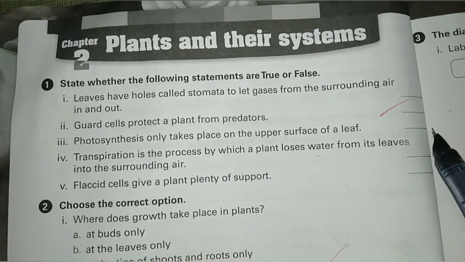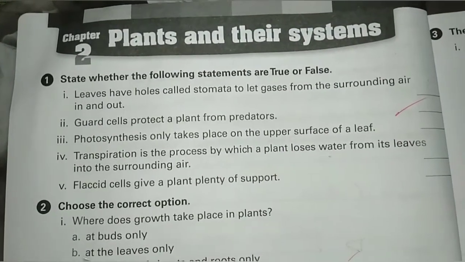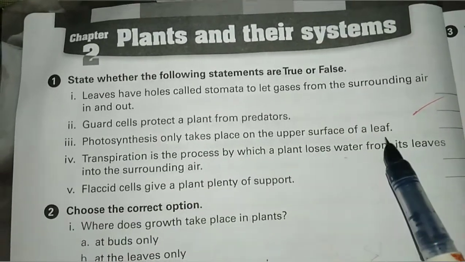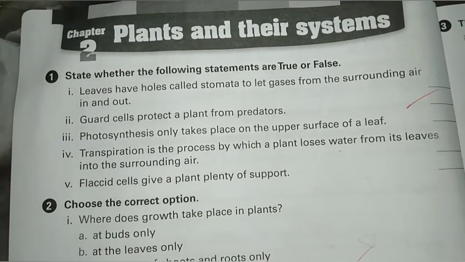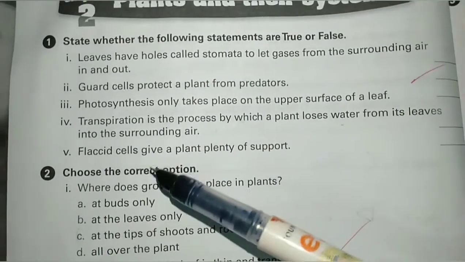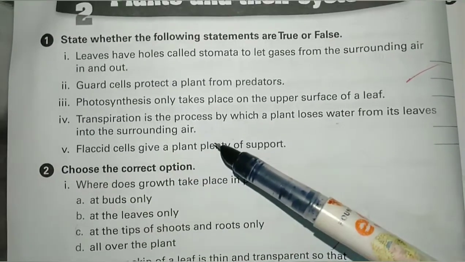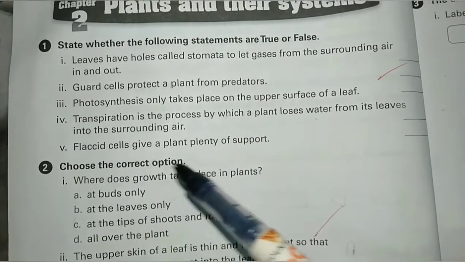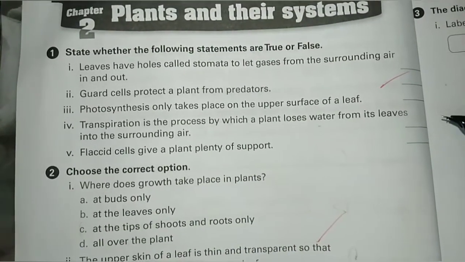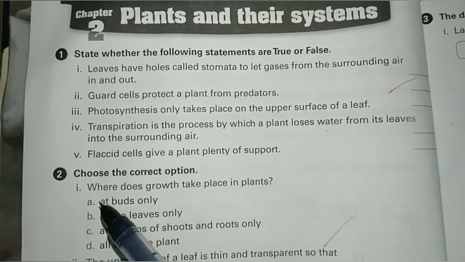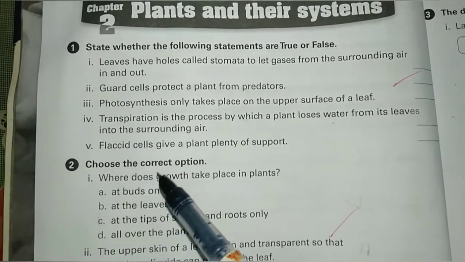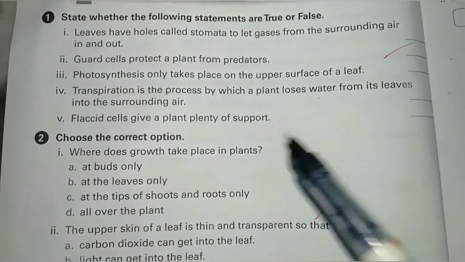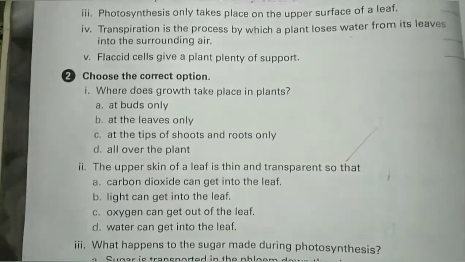This is a false statement. Statement number 3, photosynthesis only takes place on the upper surface of a leaf. This is a false statement. Statement number 4, transpiration is the process by which a plant loses water from its leaf into the surrounding air. This is a true statement. Statement number 5, flaccid cells give a plant plenty of support. This is a false statement.